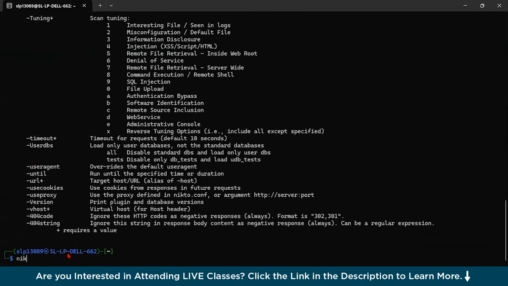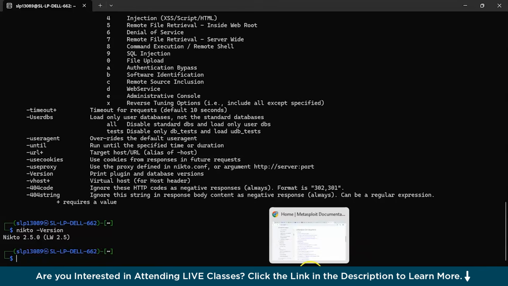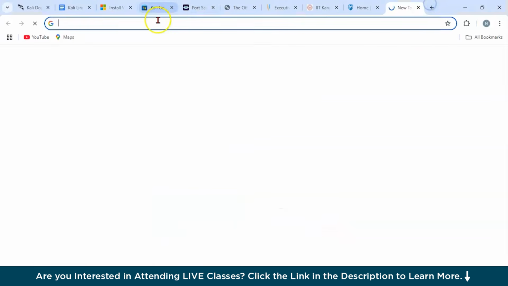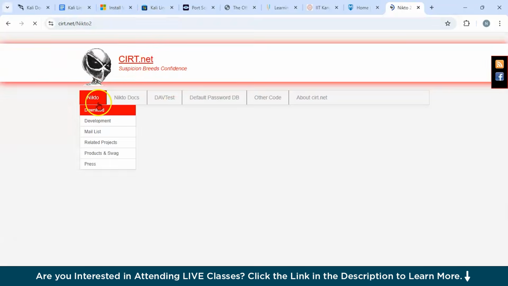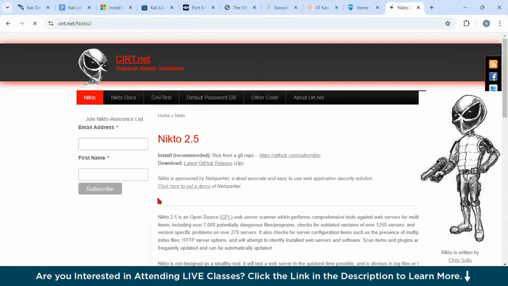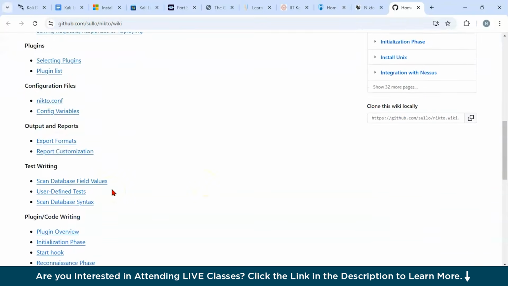Okay, so this is not the command for version. Let's try this. Okay, so you can see all over here we have the version of Nikto as 2.5.0. So this is the latest version. And now let us try to do a hands-on activity. If you want to learn about Nikto, just go to the official website. You could see it is Nikto 2.5, and you could read about Nikto. You could go read the docs like overview, description, and all those things.